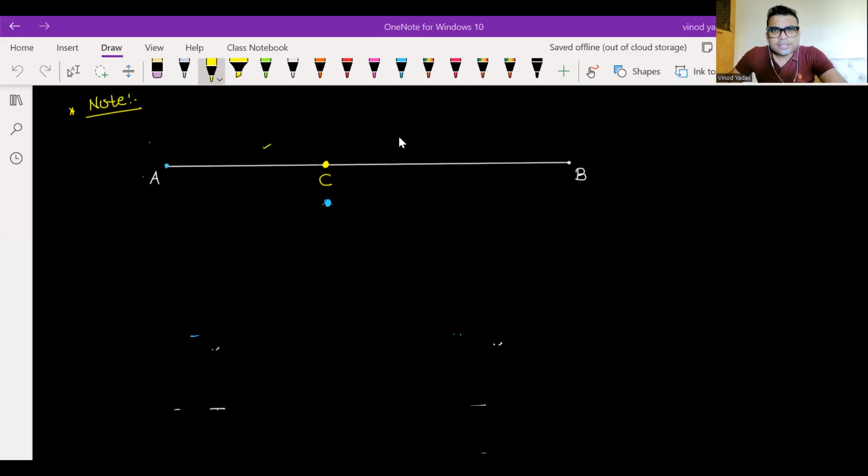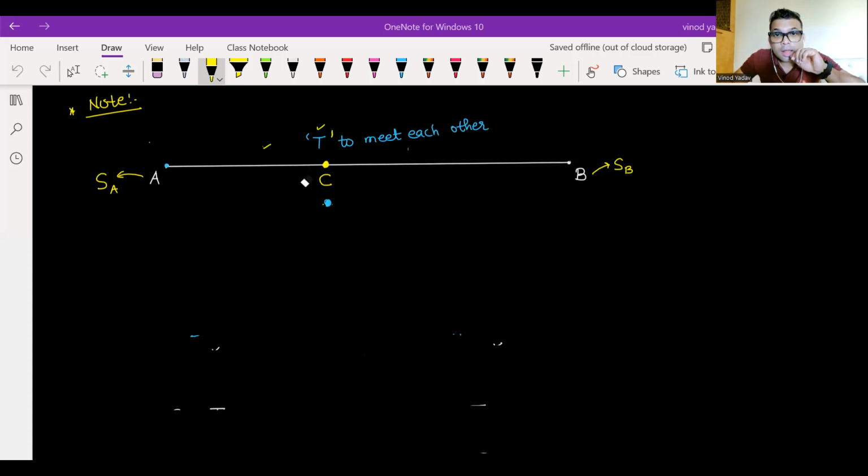One more standard situation, friends, I would like to discuss with you all. Suppose there are two people who are starting from two ends of a road, A and B. The person who is starting from A, let us define his speed as SA. Similarly, for the person starting from B, let the speed be SB. Suppose they both are meeting at point C, and they took time T to meet each other.